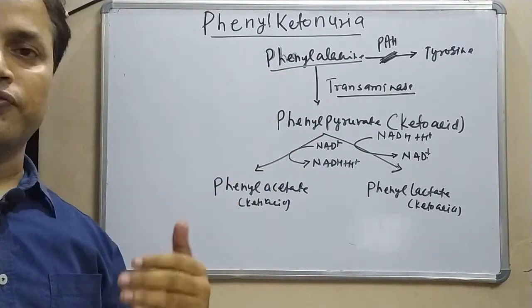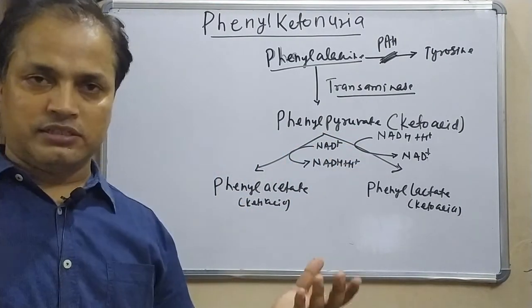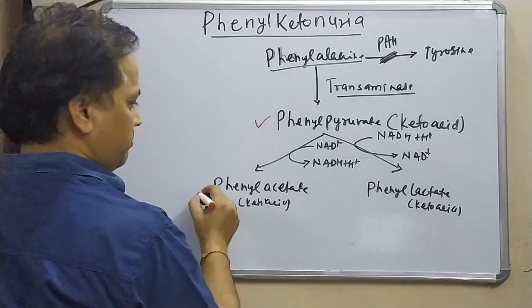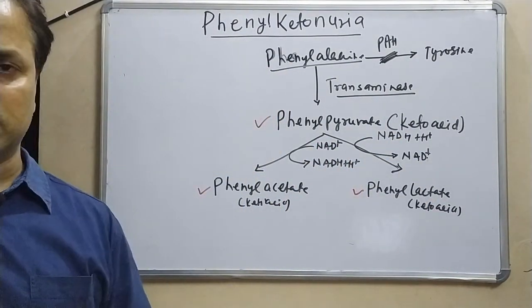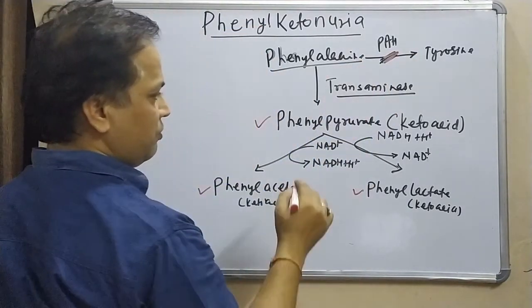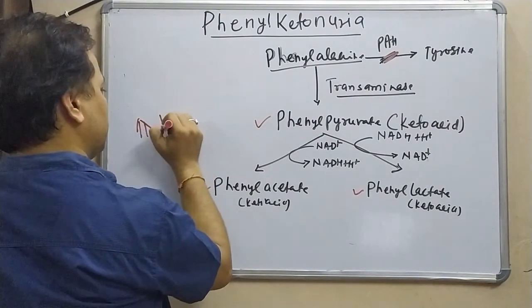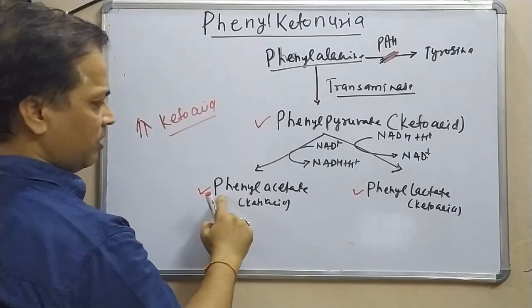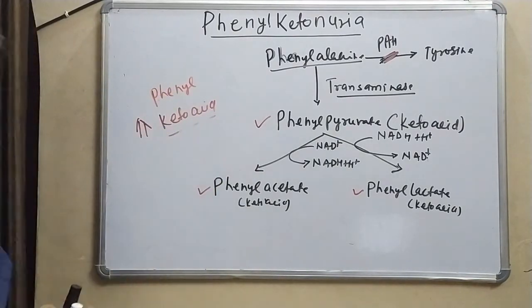So, once we have an accumulated amount of phenylalanine in our body, this phenylalanine is going to be diverted into other pathways. Through those pathways, ultimately it is going to give me different kinds of metabolites. What are those metabolites? They are going to give me phenyl pyruvate, phenyl acetate, and phenyl lactate, and all are keto acids. So, in phenylketonuria, where this enzyme is defective, we have accumulation of keto acids in our body. And which type of keto acid? All are phenylic. So, phenyl keto acids accumulate in our body.